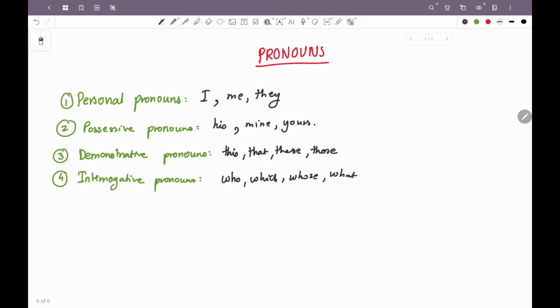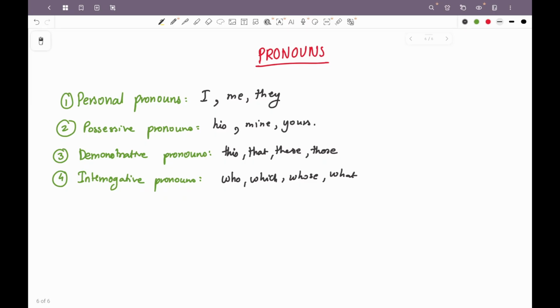Remember, interrogative words and interrogative pronouns are different. Interrogative pronouns are words that are used in place of nouns to ask questions. Okay, so be very careful, and these are very contextual. So what will not always be an interrogative pronoun. It could also be just a question word that is being used.